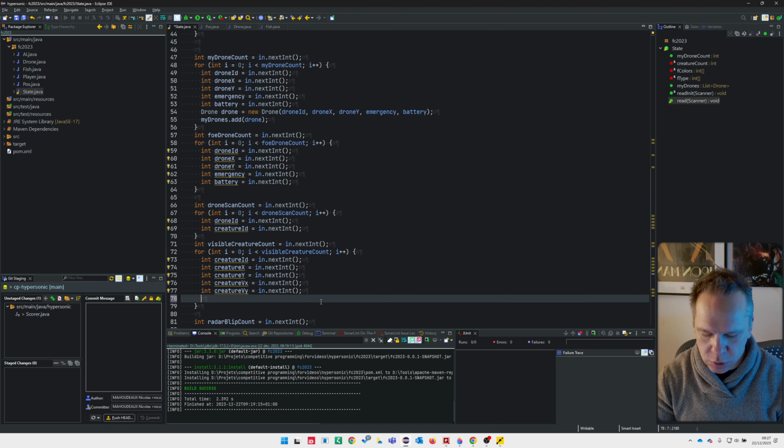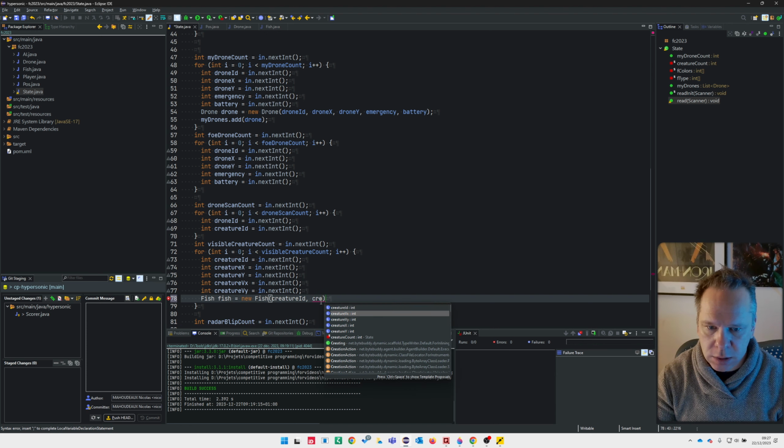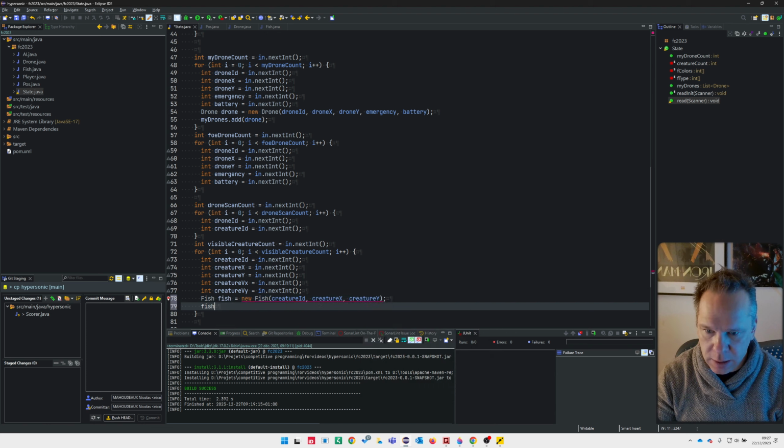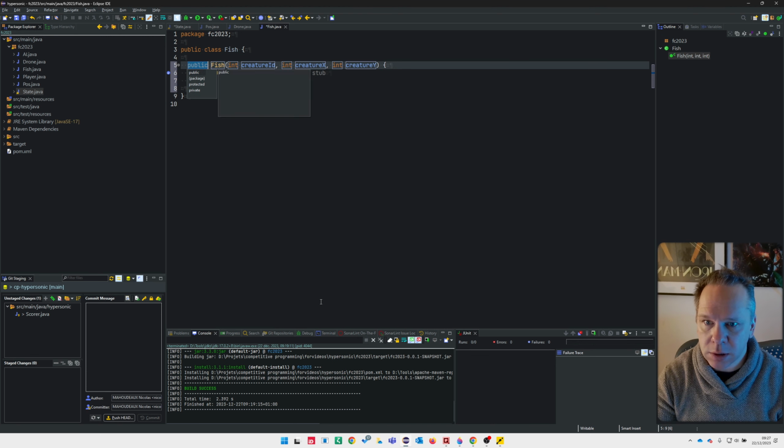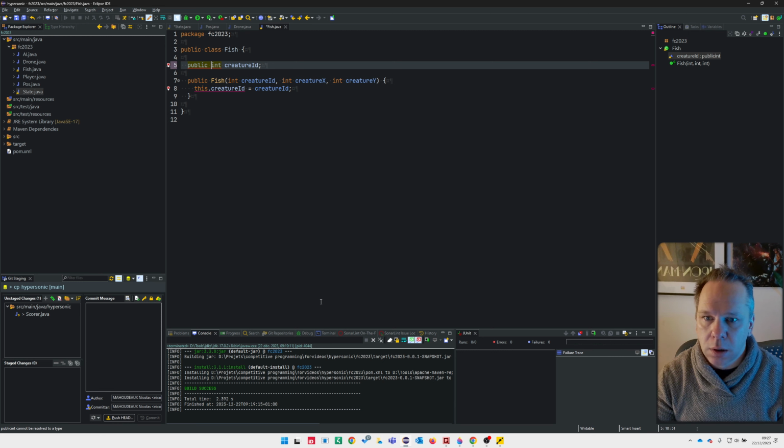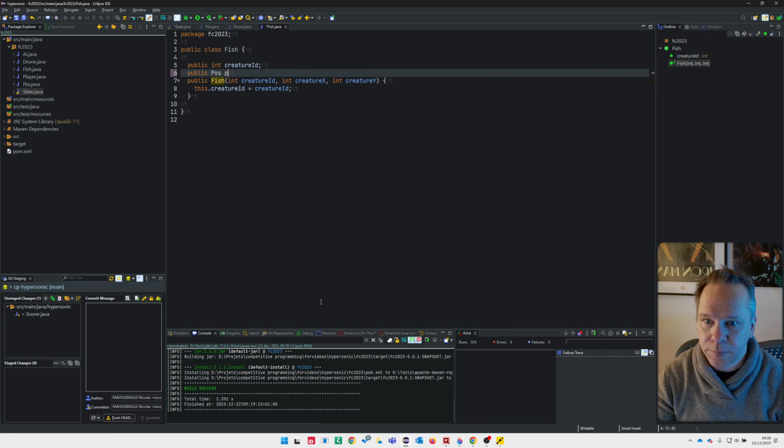So here I will do fish, yeah, new fish, and the same creature ID, creature X, creature Y, and I think it's enough. And in fishes I will add the fish. Create constructor. Okay, and a position too.